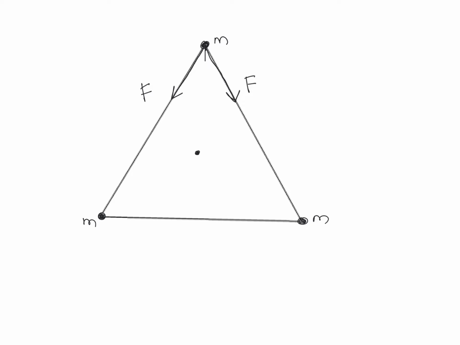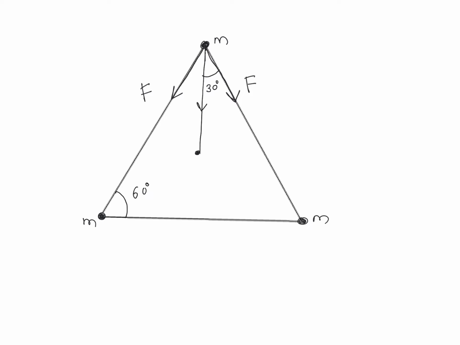So we can find the net force acting towards the center of this triangle, or towards the centroid. As we know it is an equilateral triangle, this total angle is going to be 60 degrees, so this angle is going to be 30 degrees.